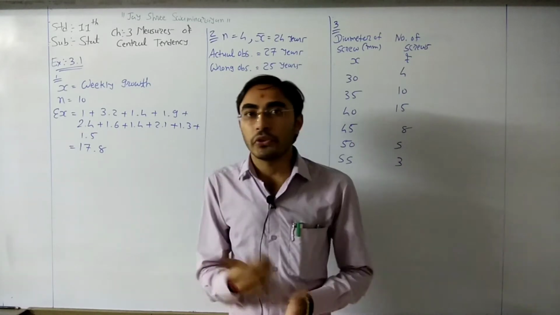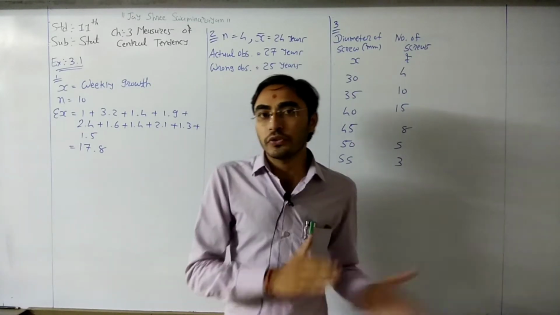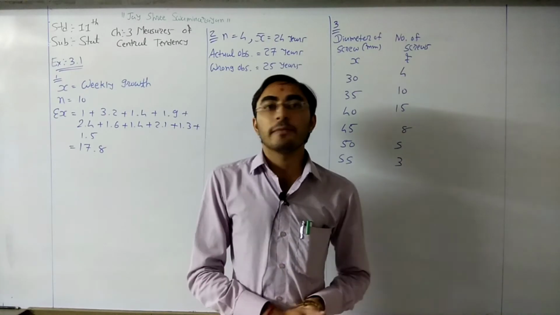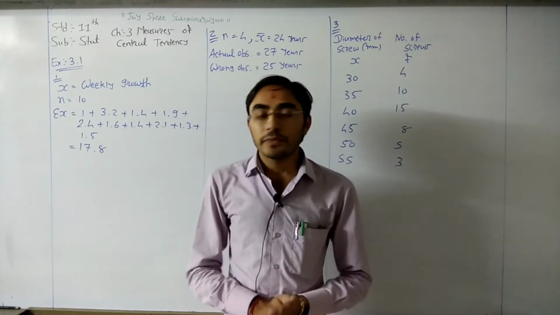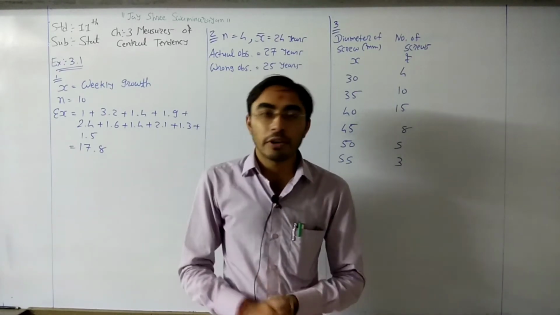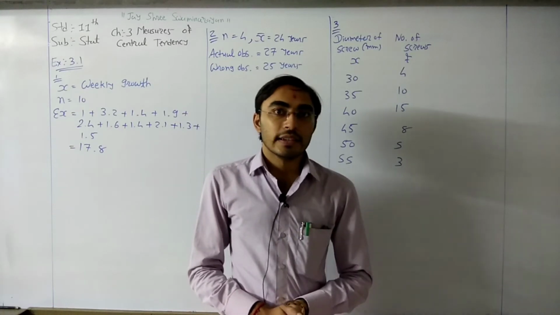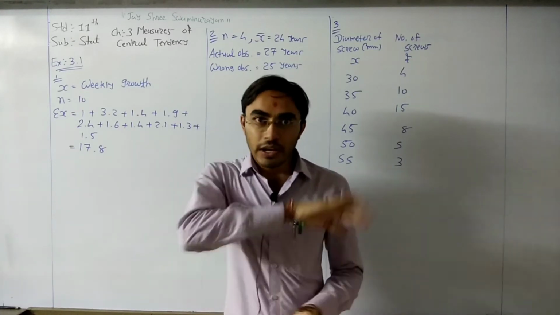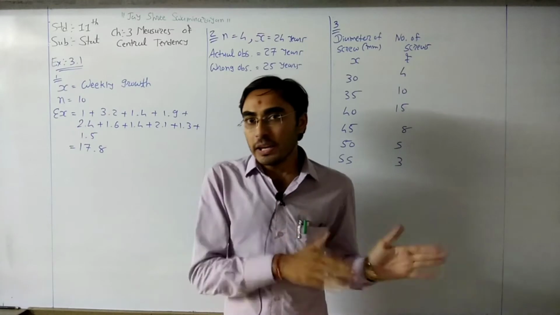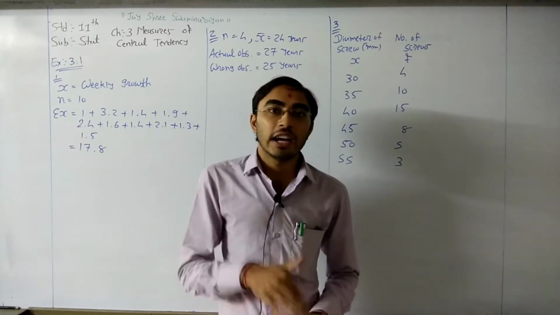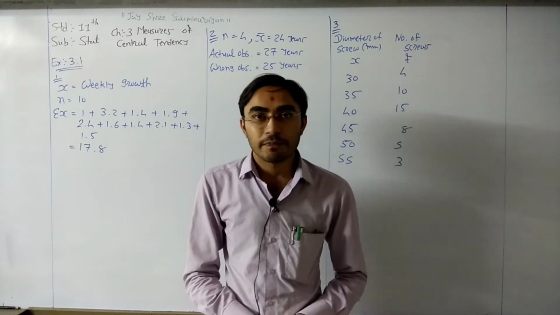Whenever frequency is given, you can use sigma fx divided by n. Then we have the assumed mean method, a plus sigma fd divided by n, and the step deviation method, a plus sigma fu divided by n multiplied by c.